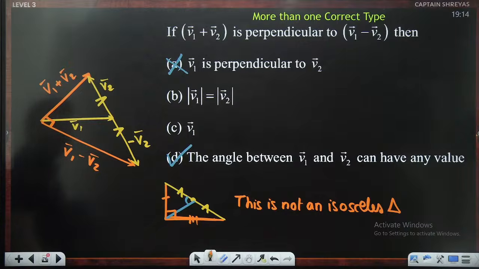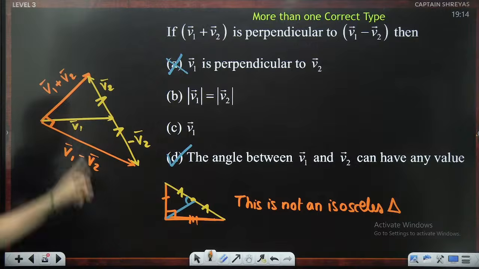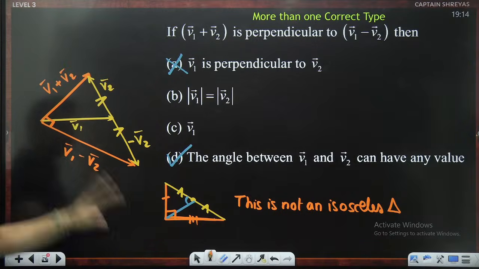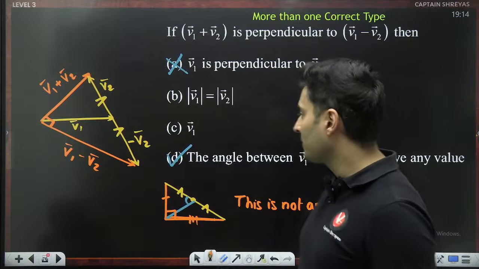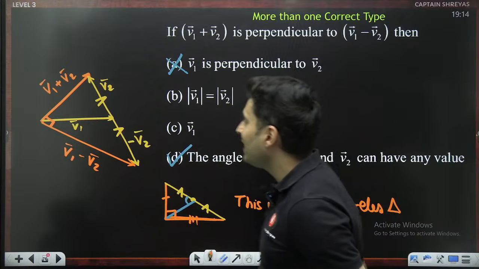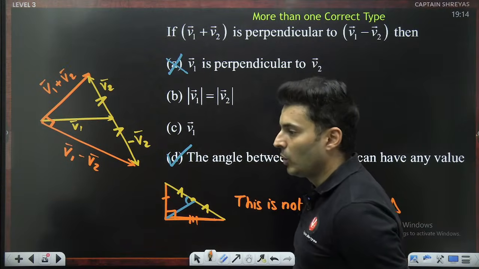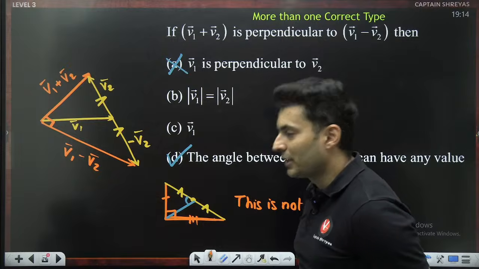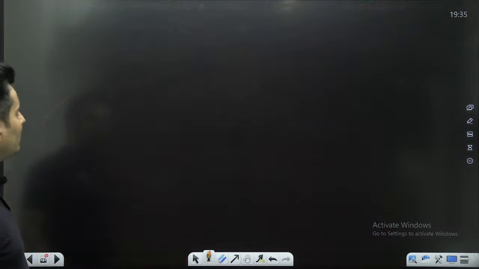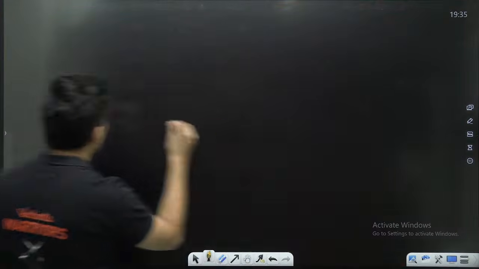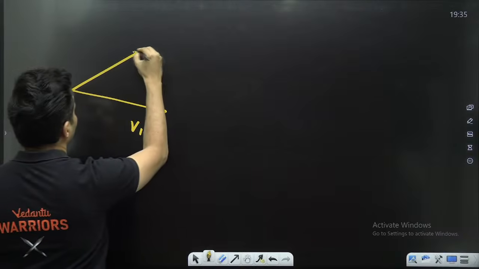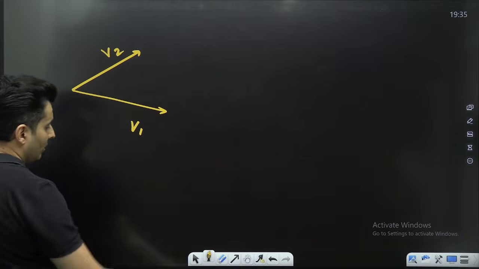What about their lengths? What do you think about their lengths? Do you think their lengths will be equal or not equal? That is the next important thing. Will the V1 magnitude be equal to the V2 magnitude? Yes or no? Because V1 plus V2 and V1 minus V2, right? Okay. How about I write V1 over here and let's say V2 over here. I don't know whether they are equal or not.